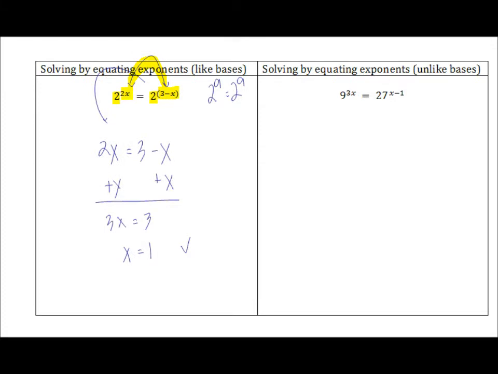In this next problem, we're going to take the same approach. The only problem is that the bases, 9 and 27, aren't identical. You should realize, though, that 9 and 27 have a lot in common. They are both powers of 3. We can express 9 as 3 to the 2nd power. And we can replace 27 with 3 to the 3rd power.